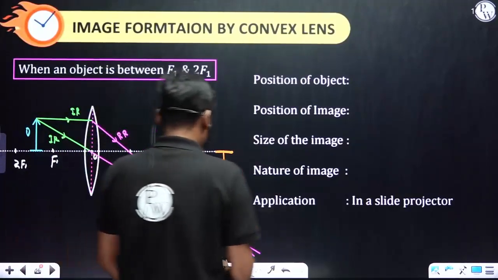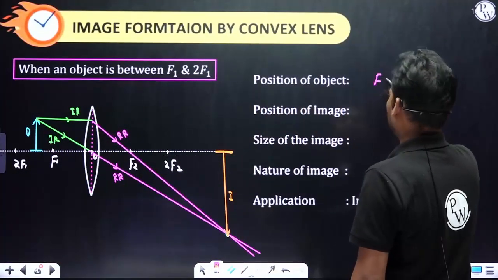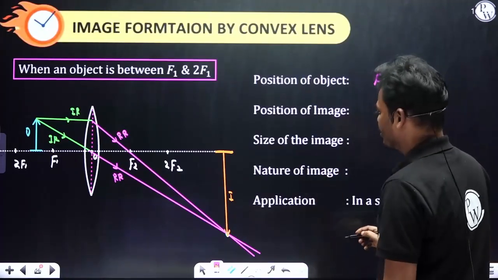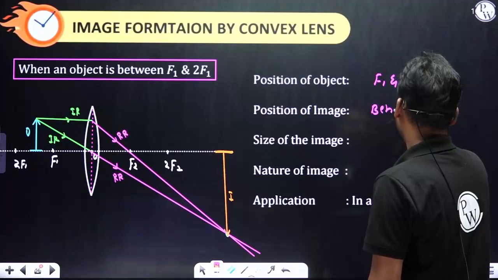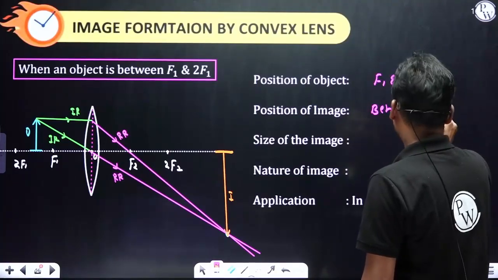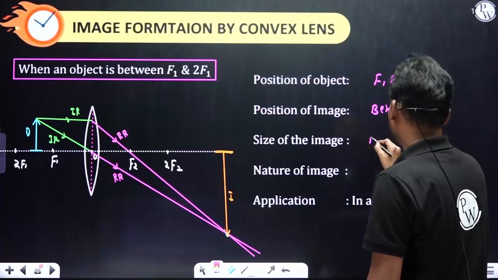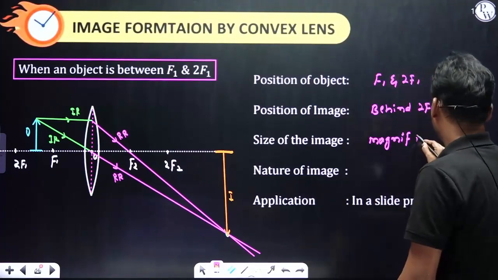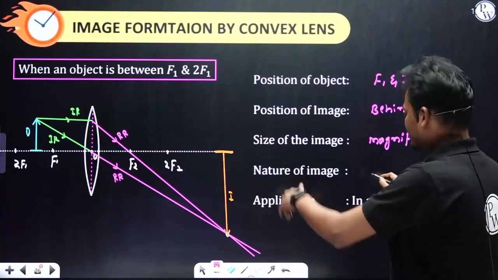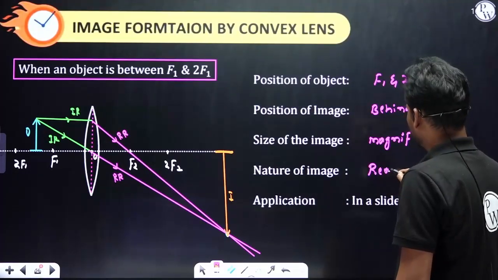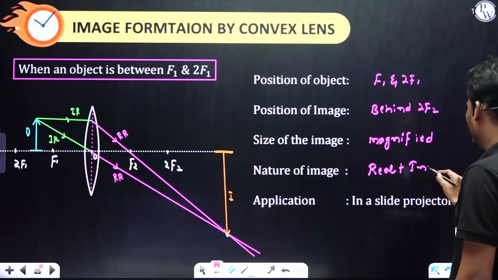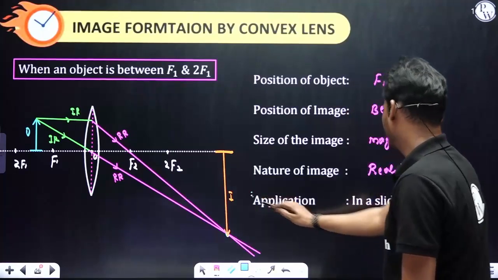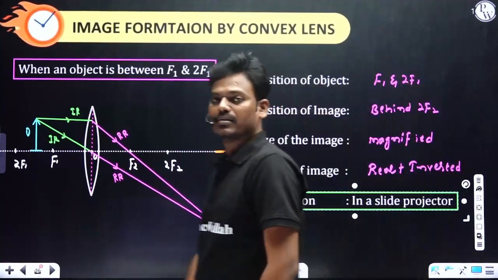So here are the characteristics of the image. The position of the object is between f1 and 2f1. The position of the image is behind 2f2. The size of the image is magnified. Nature: real plus inverted. Application: in a slide projector.